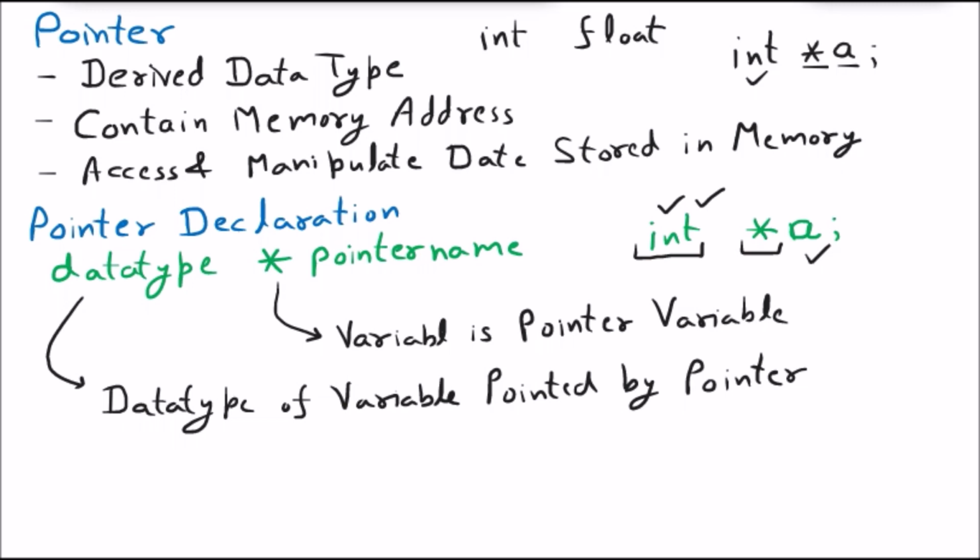Now, one more thing about the pointer: the pointer needs some memory, that is for sure. So the pointer needs a memory location. These are the three important points about pointer declaration. The first is that the pointer needs some memory. The second is that whenever you find the star, the star signifies that the variable is a pointer variable. And the third is the data type of the variable pointed to by the pointer, meaning where the pointer is going to point, that data type is defined.